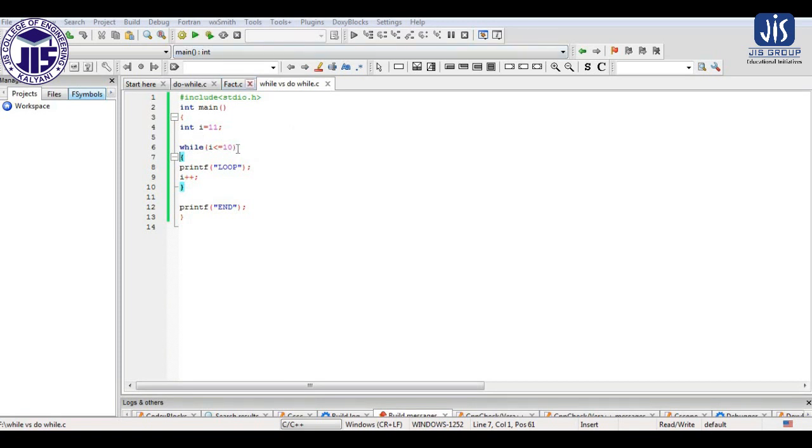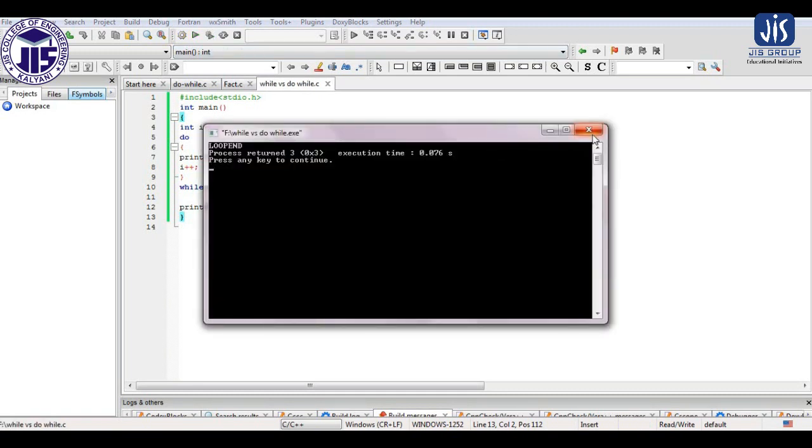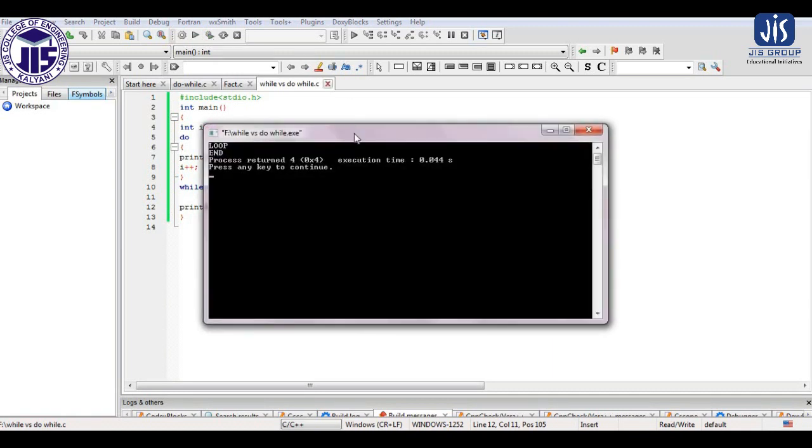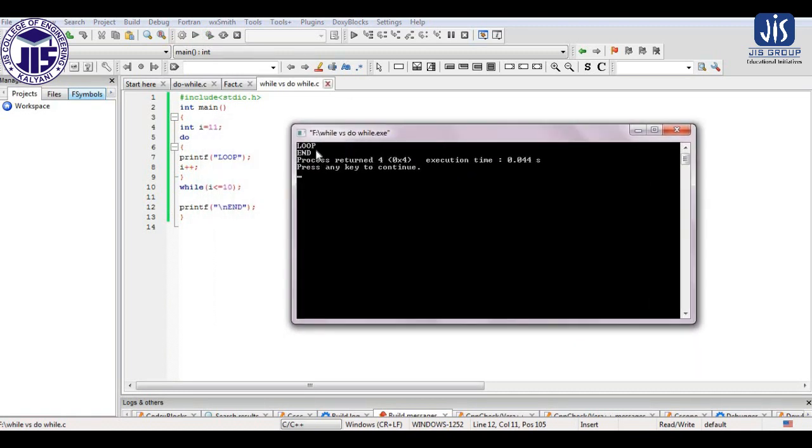Now let me change it to do while and see what happens. So I have changed it to do while now. Everything remains the same. Here the value of i is 11. The condition is also the same that we considered in case of while. Now let us execute the same using do while and see what happens. Let me introduce a new line here to understand the output properly. Okay, now see, here it is printing loop, then it is printing n. Previously we were getting only n.